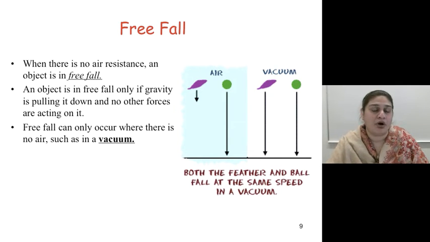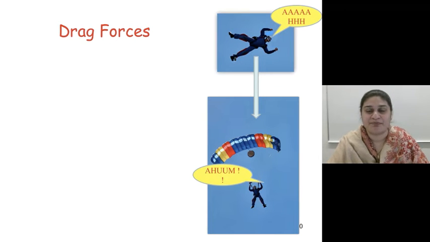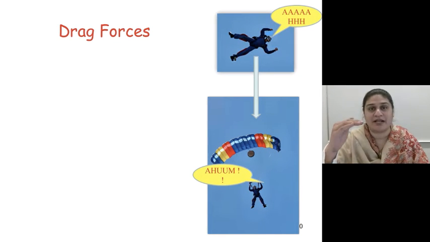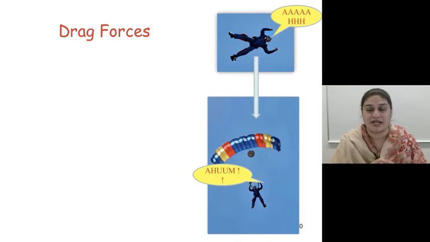If we were to take all air resistance out of the picture, the feather and the ball, dropped from the same height, will fall to the ground at the same time. However, in air, one of the objects takes longer than the other one. So now let's talk about drag forces. Drag forces are the forces that are experienced by things falling from the sky. For example, this parachuter. When he's falling, he will just fall straight downwards until he opens his chute, at which point that will slow down his descent and he can glide down to the Earth.